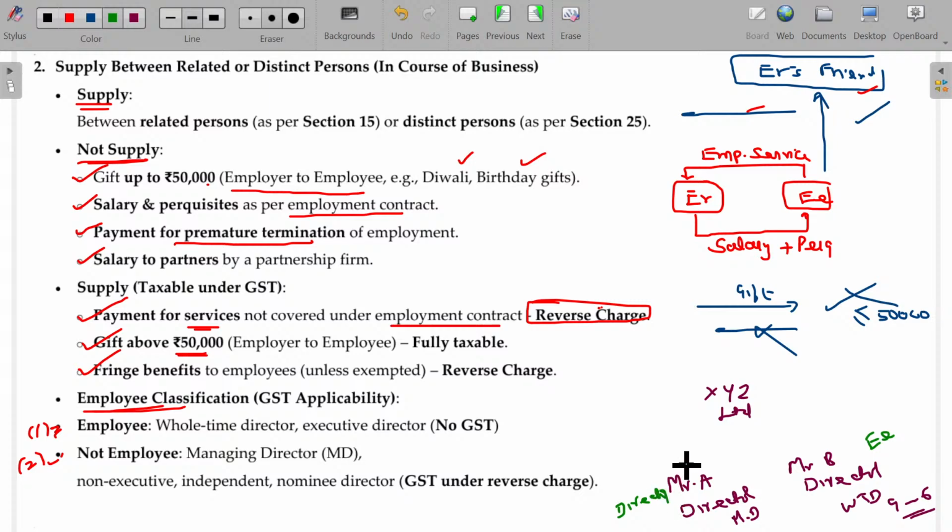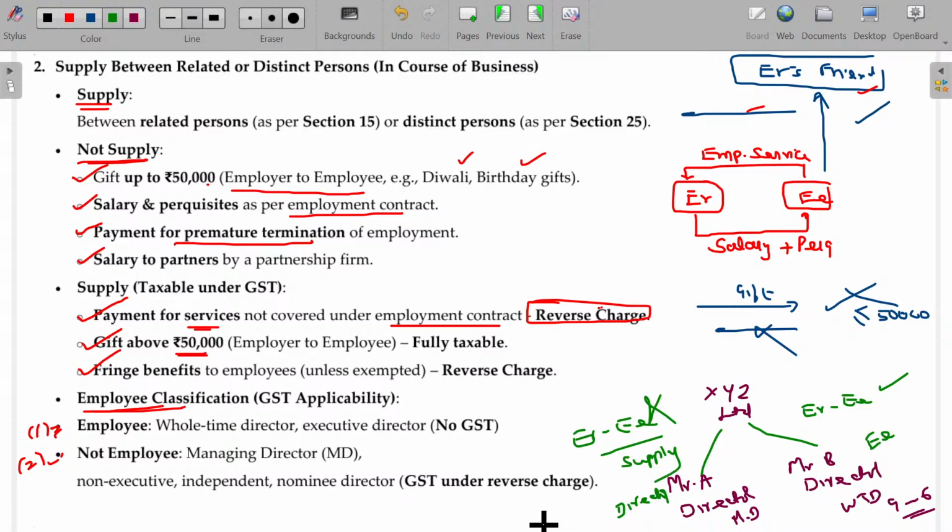He directs and leaves. He doesn't stay in the office for the whole day. So in B's case, the employer-employee relationship is there, and GST will not be applicable. Here, the employer-employee relationship is missing, so automatically this will fall under supply.